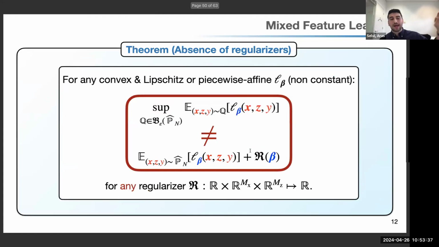But on the other hand, again, unlike the Wasserstein DRO literature with continuous features, we show that the objective function, which we minimize in distribution robust optimization, does not admit an equivalent form with the empirical risk minimization plus a regularization function. So you cannot find any regularizer where the objective function we take in the DRO problem is equivalent to a regularized counterpart. So this contradicts the literature in the case where all the features are continuous.